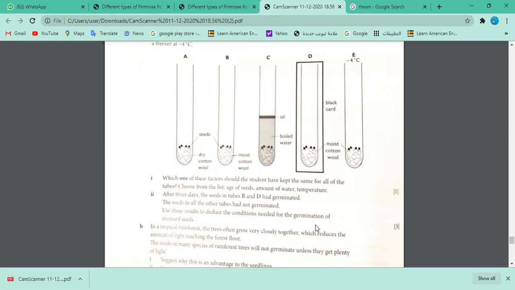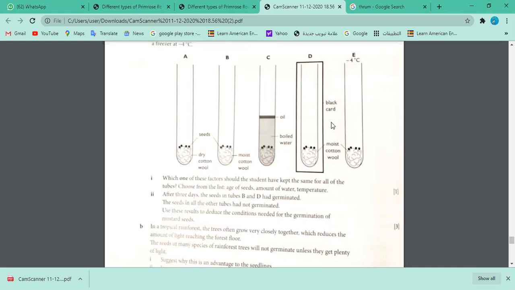Yes, Beta Isra? So I think that these seeds are grown in winter conditions because they do not require a lot of light. Yeah, so you could say that light is not required initially for seed germination. As you remember, we mentioned the role of the cotyledon. It can give energy and food for the seed germination. But when the shoot is coming out, this plant is definitely not going to survive. The shoot is going to die if you keep it that way. But for germination, light is not needed, okay?